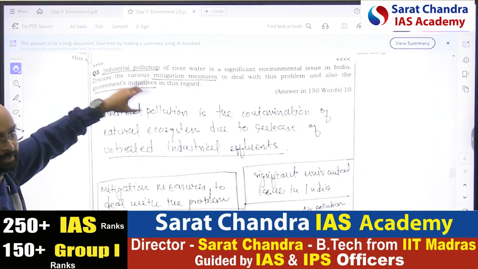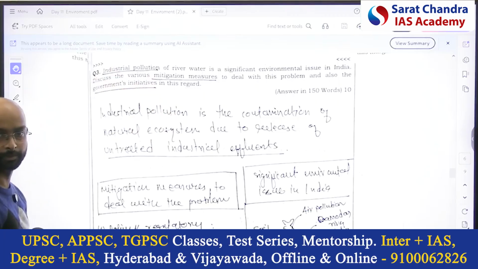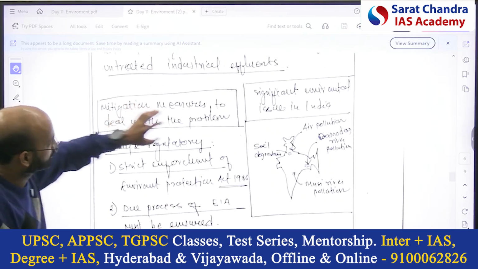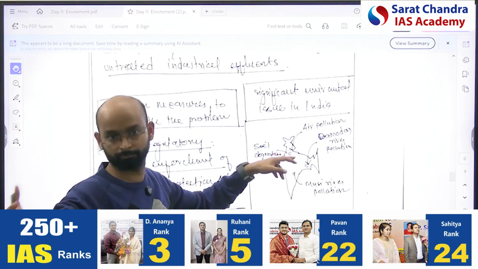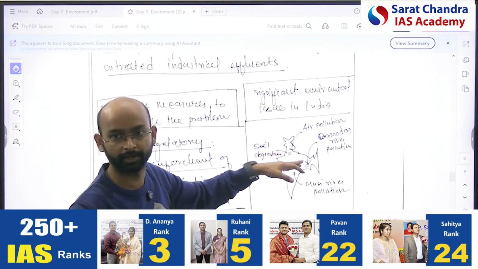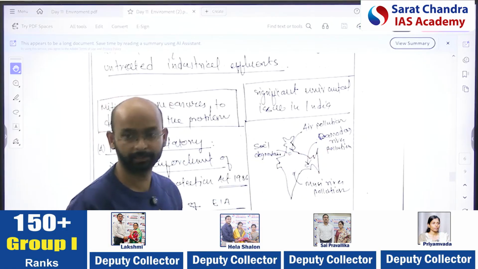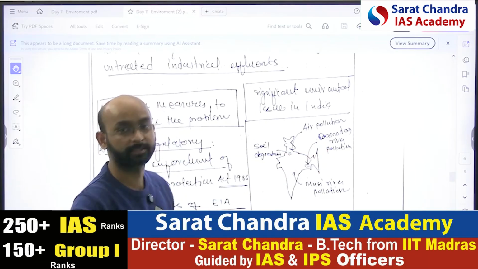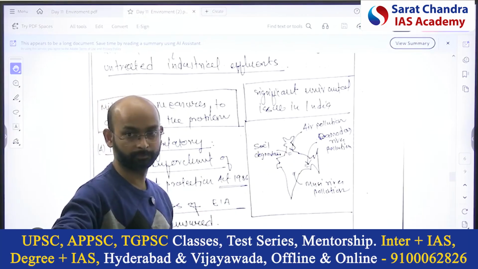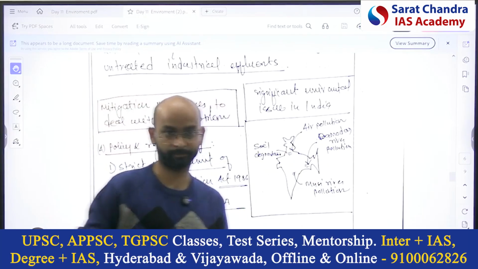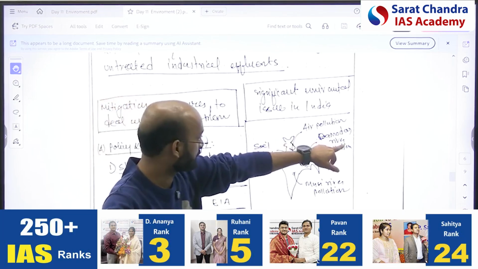Now here the keyword is industrial pollution. You can just define it. Okay. Then show it as a significant environmental issue in India, like air pollution in Delhi because of industrial emission, air emission. Damodar river has been declared a biological desert because of the huge pollution. There are coal mines near that Damodar river, the Raniganj and others. So that is causing Damodar river pollution.